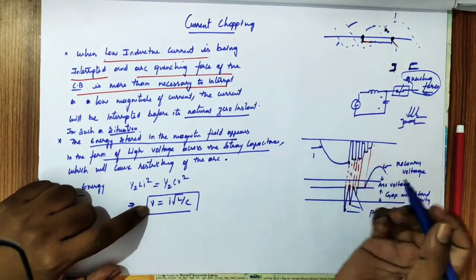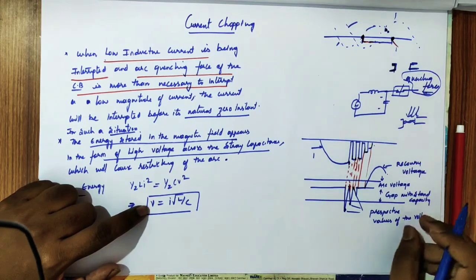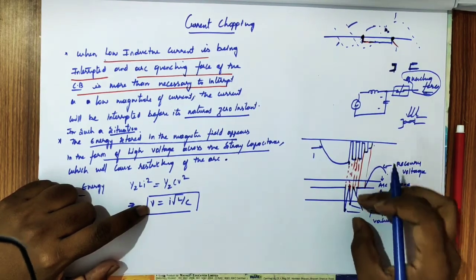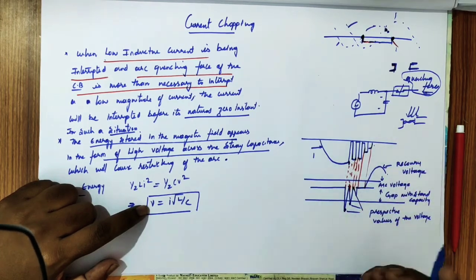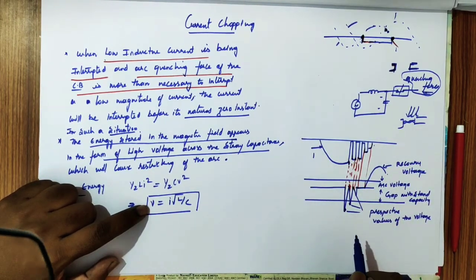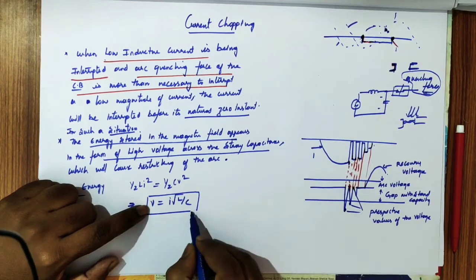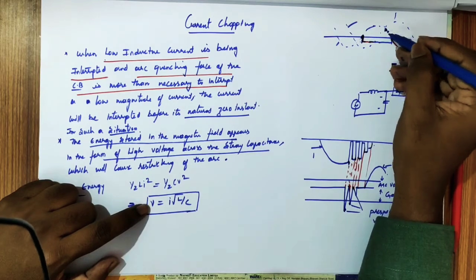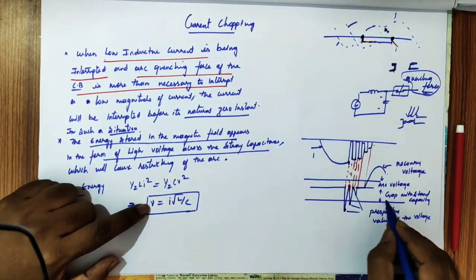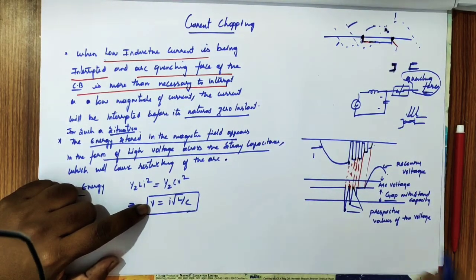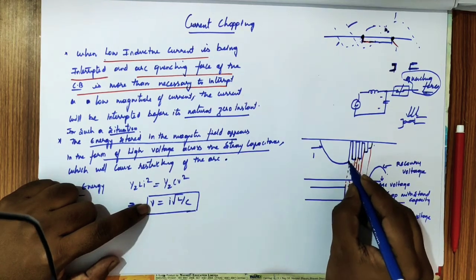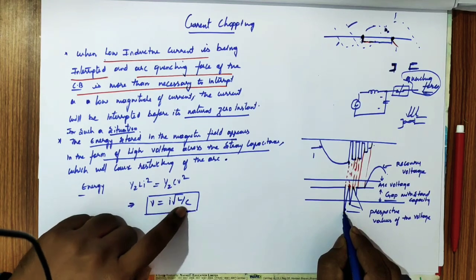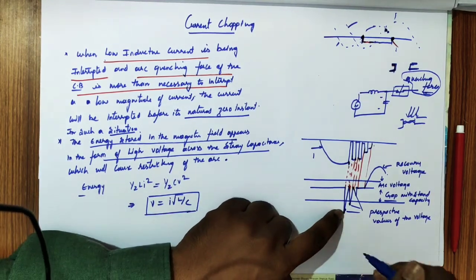Generally the gap has a withstanding capacity. If the voltage is higher than the withstanding capacity, then there is a possibility of restriking. This prospective voltage, due to the current interruption before zero, should not be higher than the gap withstand. The prospective voltage has a value of I into root L by C, so this voltage should not be high.